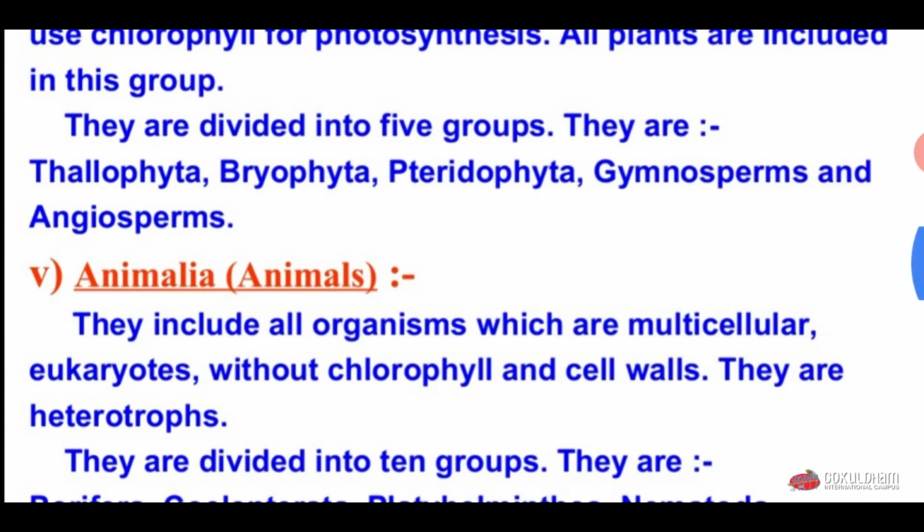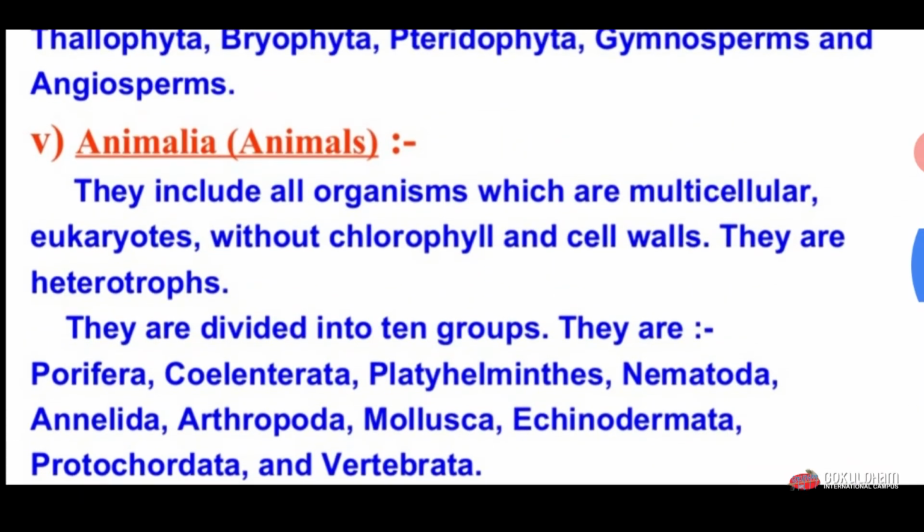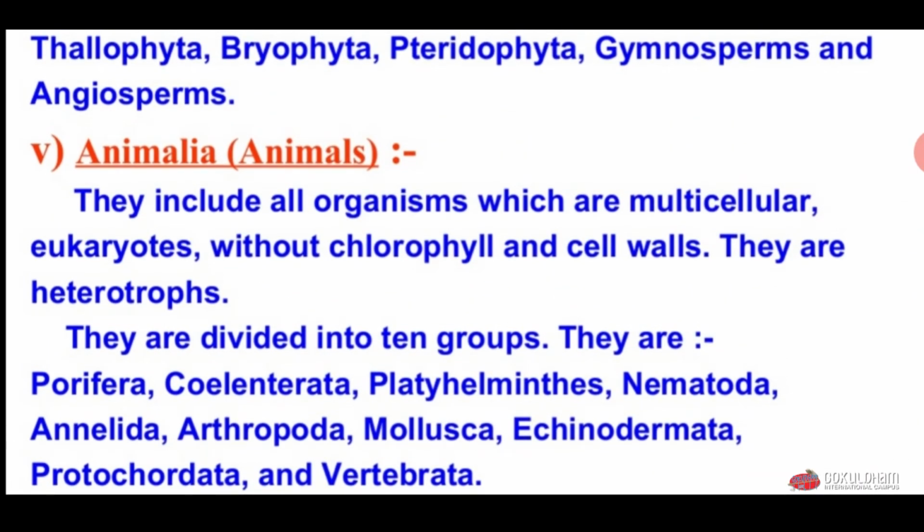And the next kingdom is animal. They include all the organisms that are multicellular and eukaryotic, without chlorophyll and cell wall. They are heterotrophs. The most important characters of animals are that they don't have chlorophyll and they lack a cell wall.